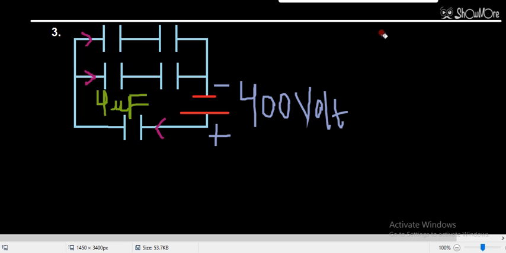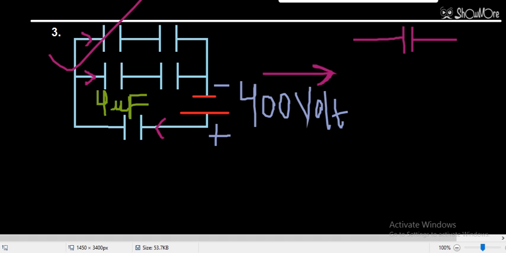So now in this question, I am converting it into a single diagram. Its next diagram will be, I am combining these two capacitors, 4 and 4. So 4 plus 4 microfarad, that will give me... 1 by 4 plus 1 by 4, that will be equal to 1 by 2. Then I have to take the reciprocal.